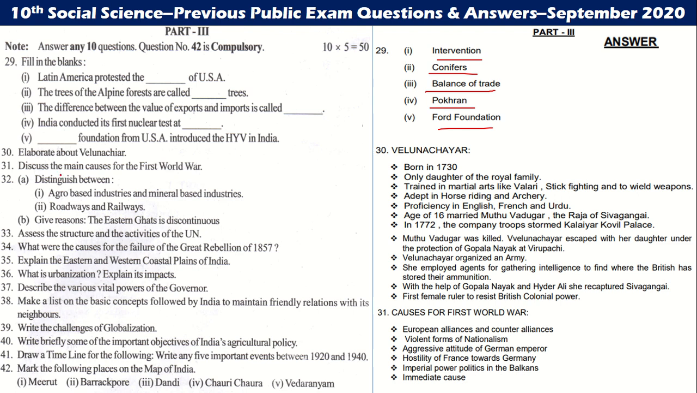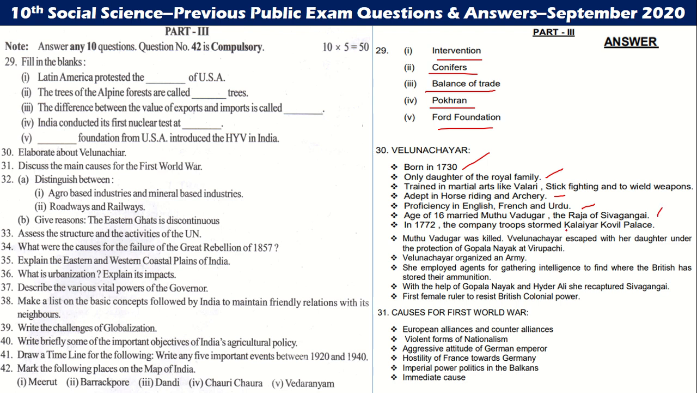So the next question is: elaborate about Velu Nachiyar. Velu Nachiyar was born in 1730, the only daughter of the royal family. She was trained in martial arts like Valari and stick fighting, and to wield weapons, adept in horse riding and archery, with proficiency in English, French and Urdu. At the age of 16, she married Muthu Vadugar, the Raja of Sivagangai.